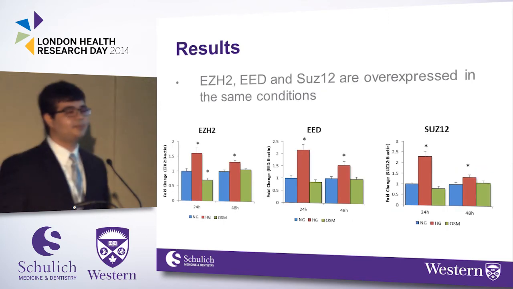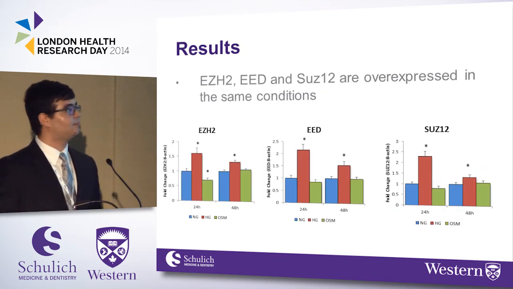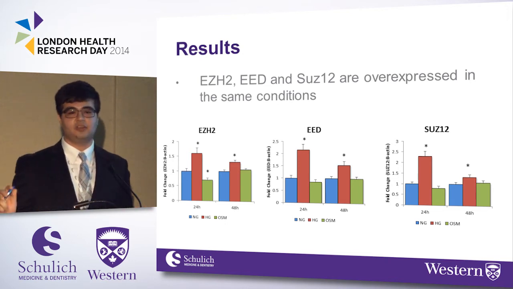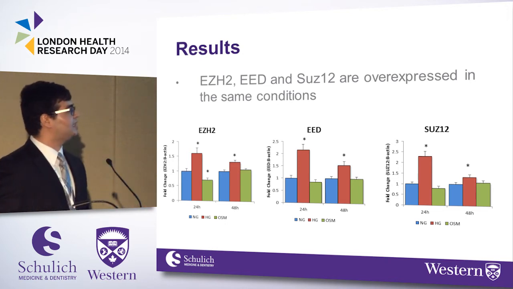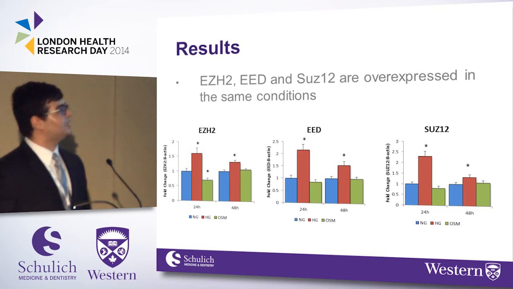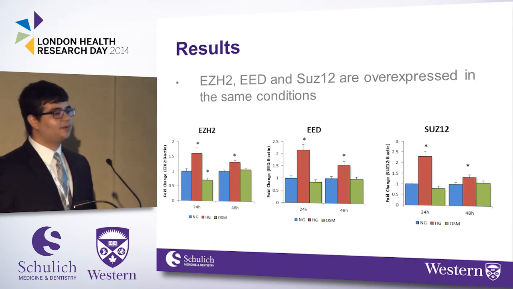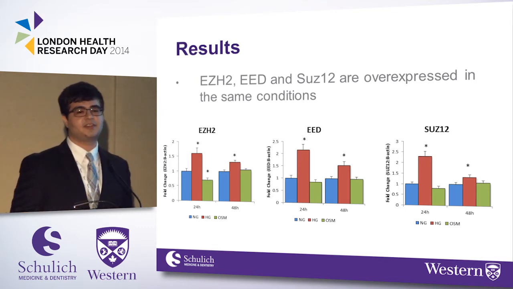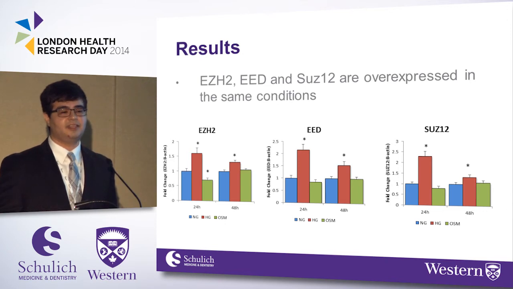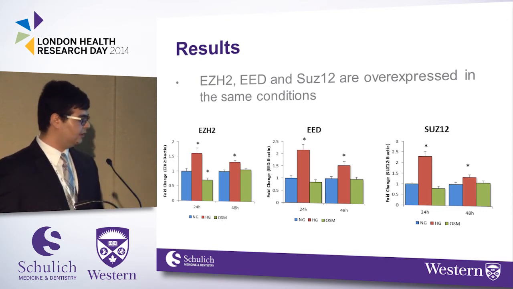Now, in the same samples, I've looked at the methyltransferase components, EZH2, EED, and SUZ12. And this is all mRNA qPCR. So what we're seeing here is that in high glucose, EZH2, EED, and SUZ12 are all increased at both time points. And this provides increased evidence that perhaps this complex is involved in regulating this microRNA.